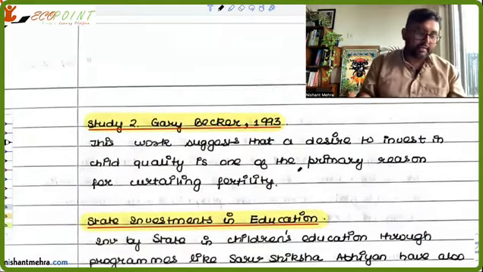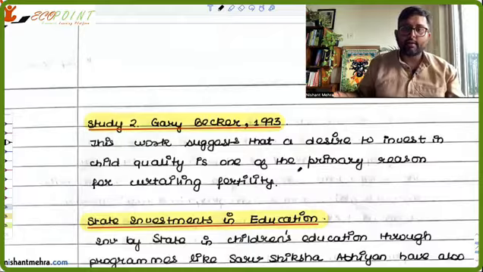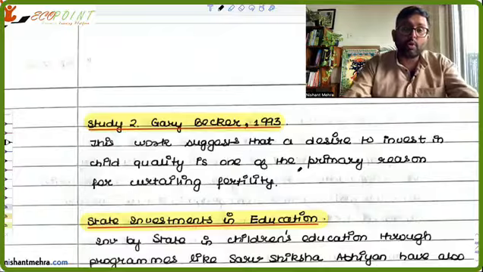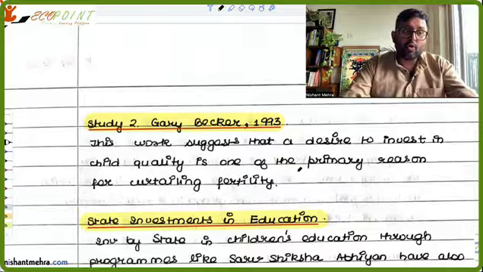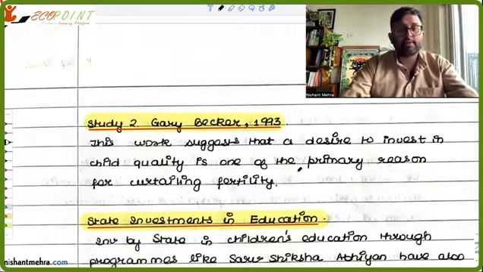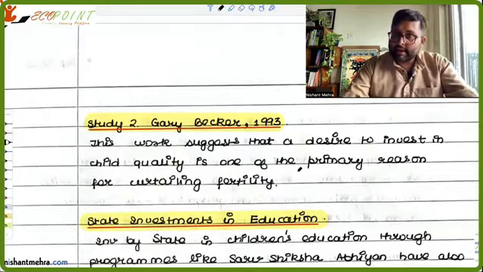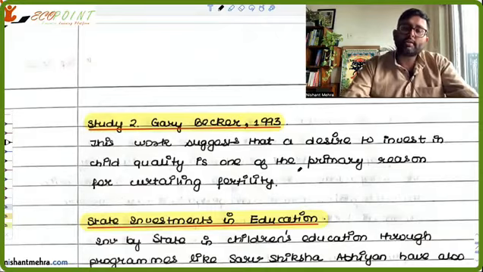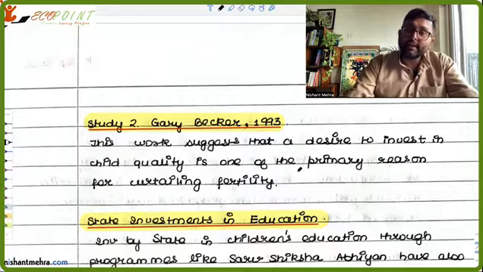That's a pioneering study, and it says that the reason parents would want to have smaller families is because they want to give a quality life to their lesser number of children. They can invest in quality education for each child. So the desire to invest in child quality is one of the primary reasons for curtailing fertility.